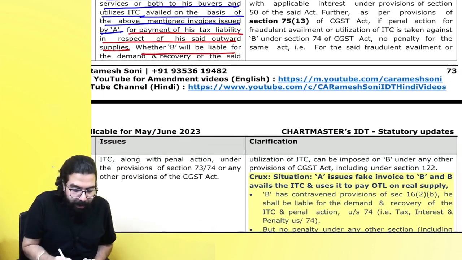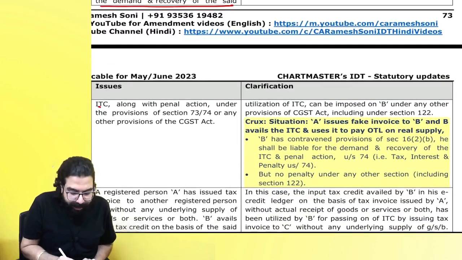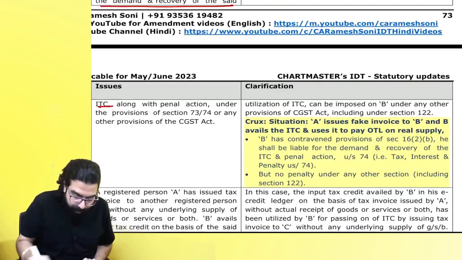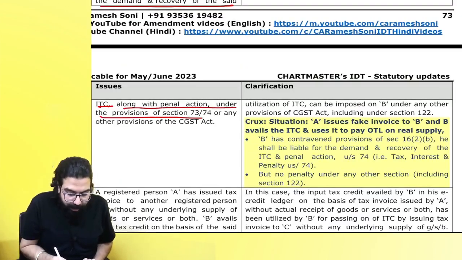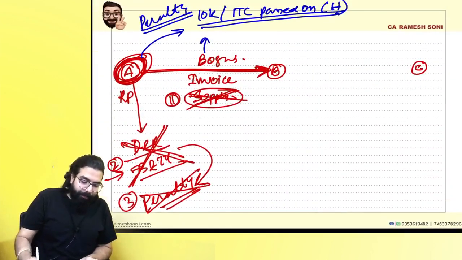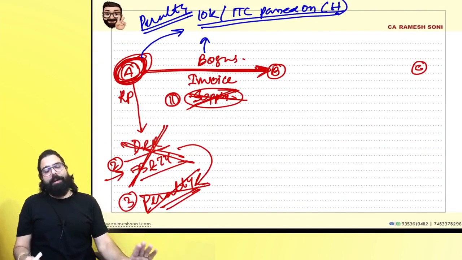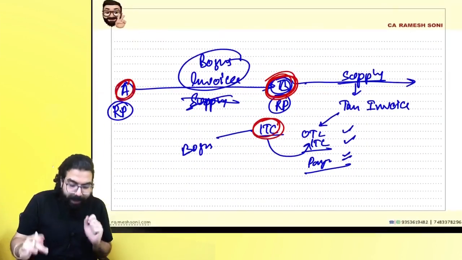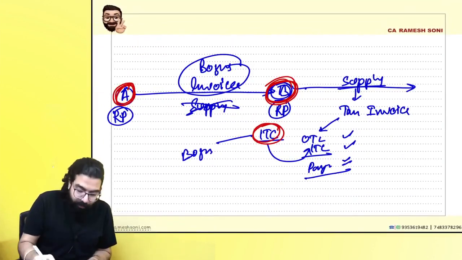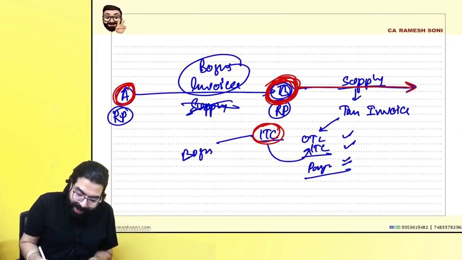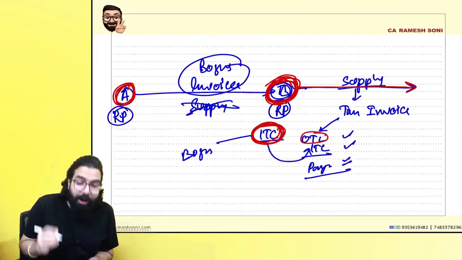Whether B will be liable for demand and recovery of the said input tax credit, along with penal action under the provisions of 73 and 74. See, for A I have already told you above: he will be liable for a penalty which is 10,000 or the ITC passed on, whichever is higher. Now we are talking about B. What is B doing over here? B did actual supply, and for the actual output tax liability, he used the bogus ITC.